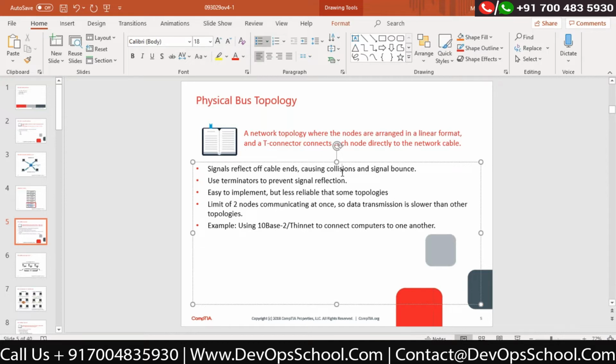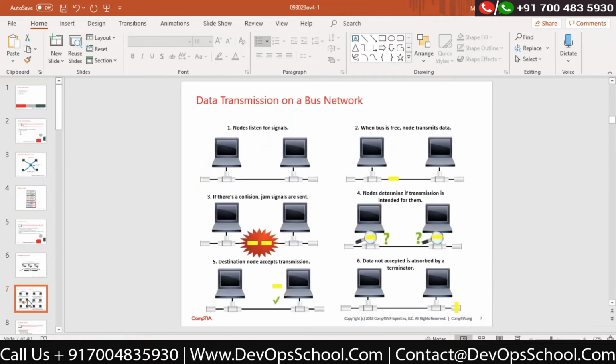It is very slow. Manageability wise, it is very simple to manage, but it is very slow. If you have only 2-3 computers and you want to create a network, then yes, bus topology is a good option which you can go for. Correct? Now this is the problem they are talking about. If I don't have a terminator, correct, then what would happen?